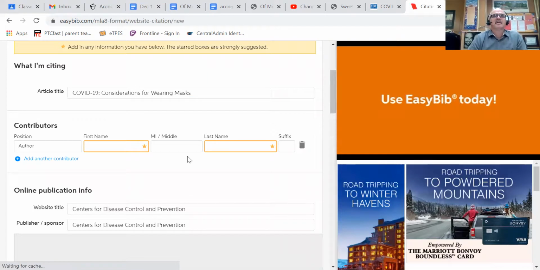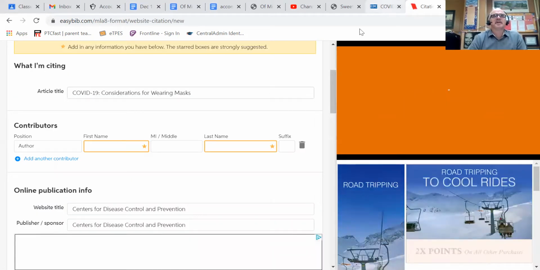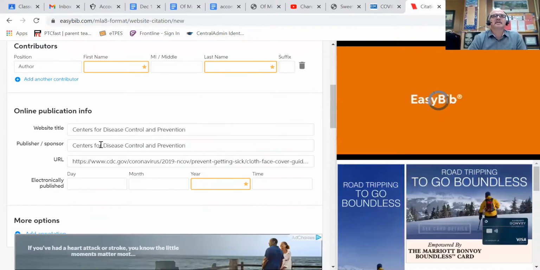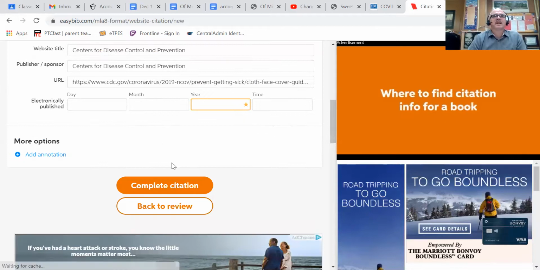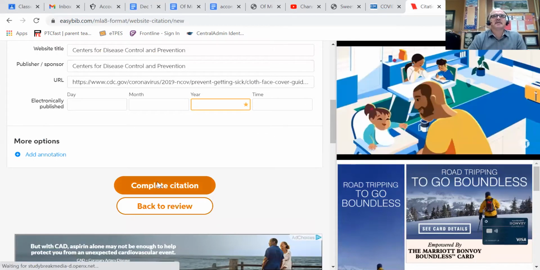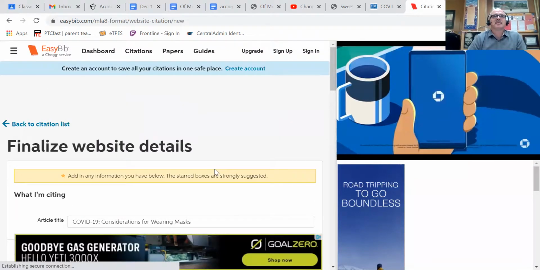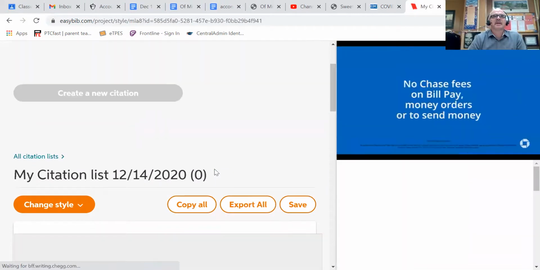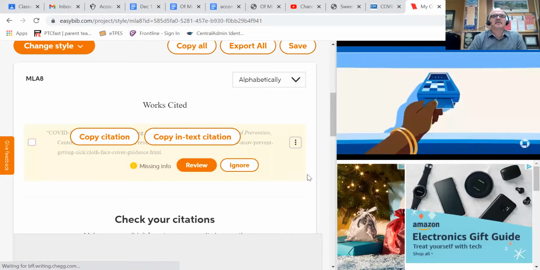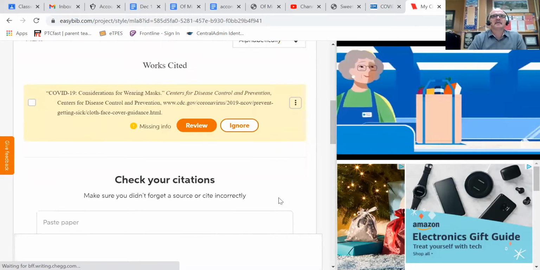Is there anything else in here that was part of this article that it didn't find? Contributors, I don't think we need that. We just hit complete citation. Just the basics is fine. And there it is. Okay, it's that easy.